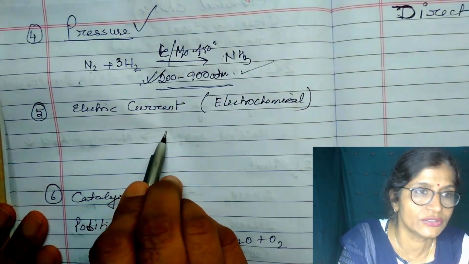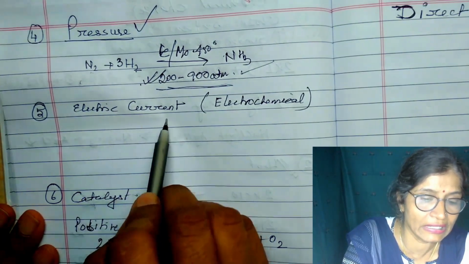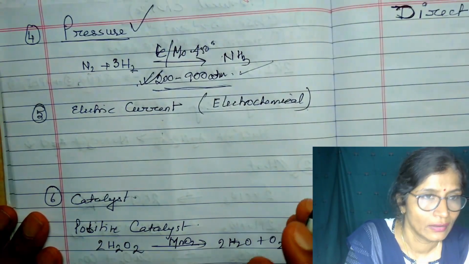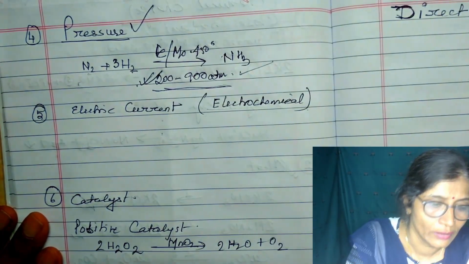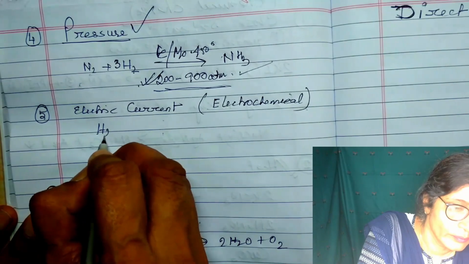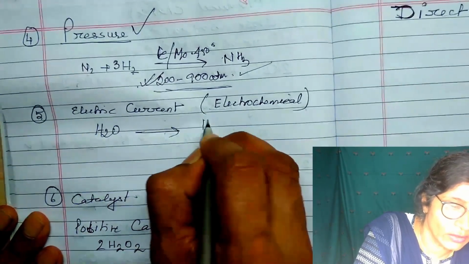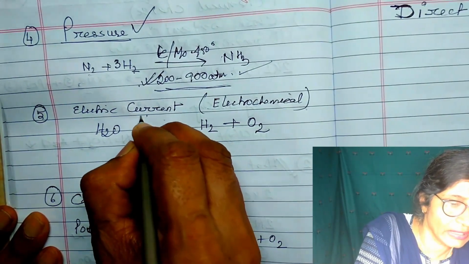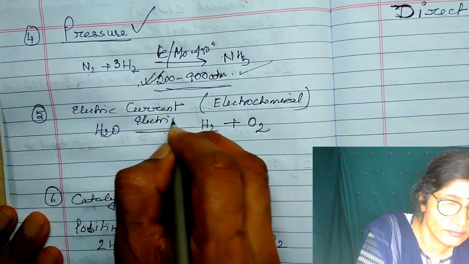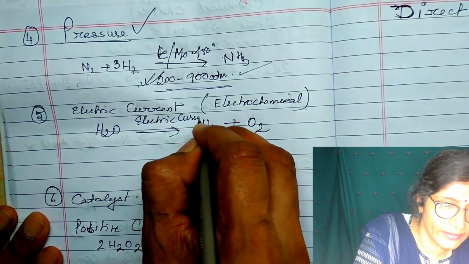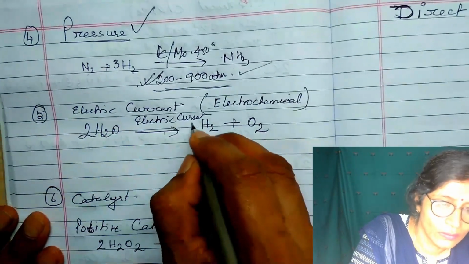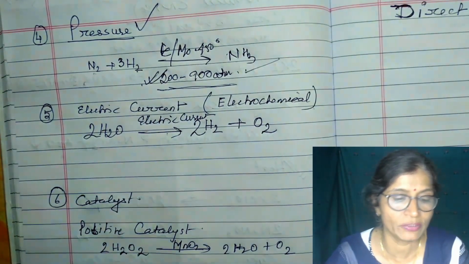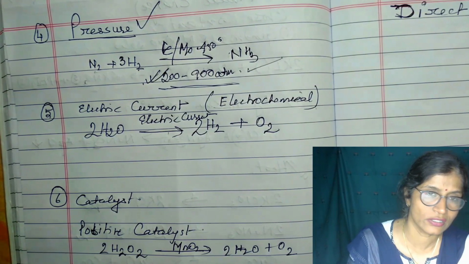Some of the reactions take place in presence of electric current, and we call it electrochemical reaction. Electrochemical reaction like the decomposition of water. We know that water breaks down into hydrogen and oxygen in presence of electric current. That is, the electrolysis of water is possible in presence of electricity.